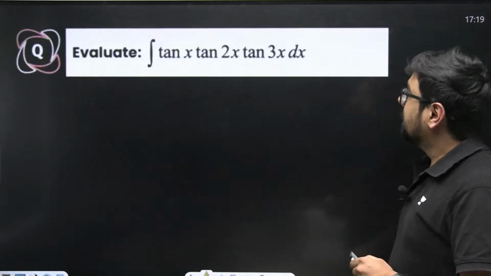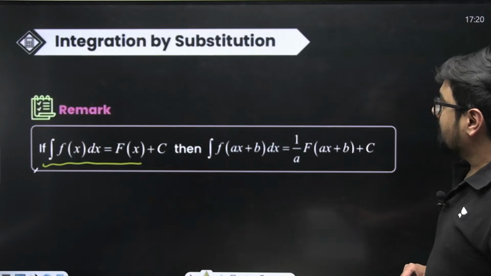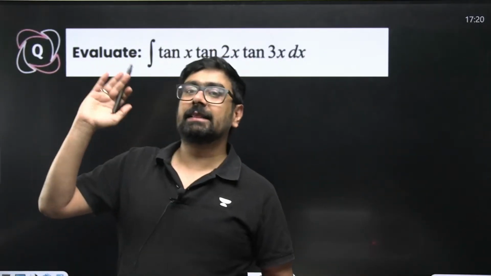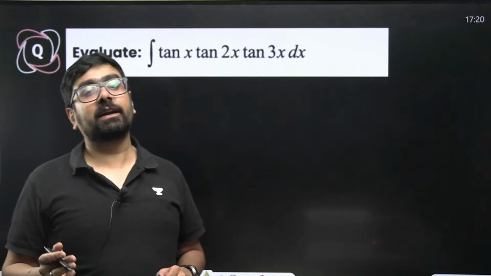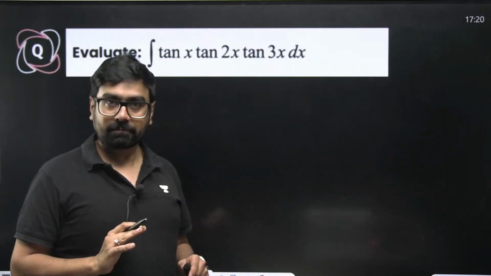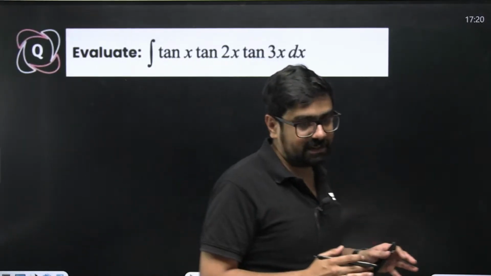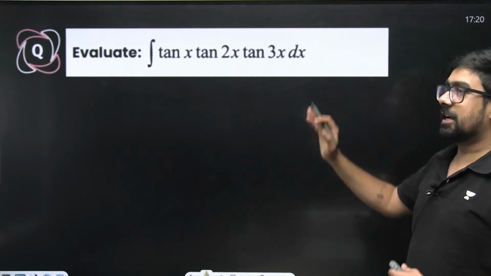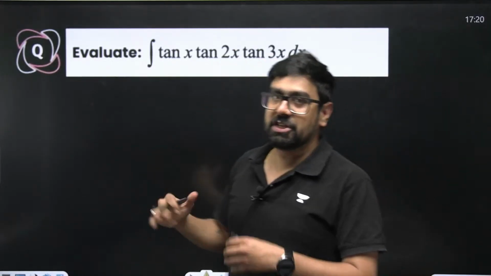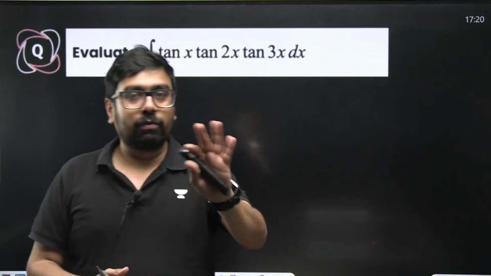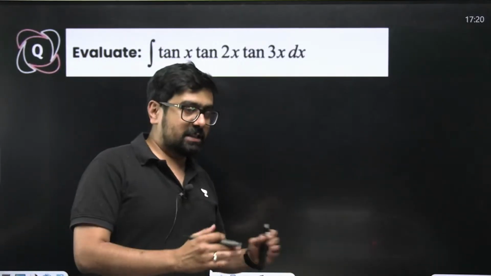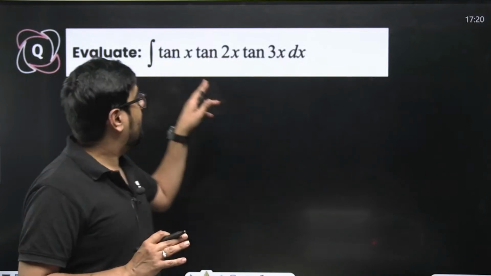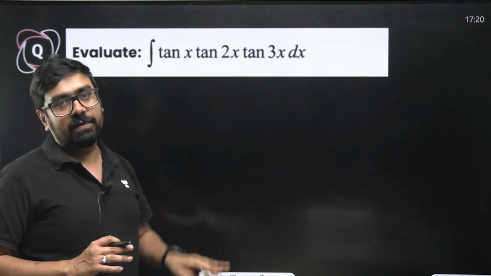Now see this one. We do not know the integral of tan 2x or tan 3x. What do we know? We know the integral of tan x. Correct. And just like in differentiation, we cannot generalize over here also. We cannot generalize that, okay, tan x, we know, we use chain rule or a product rule, we cannot do like that. Integration is very specific, so we have to learn and understand the standard formats. Tan x, tan 2x, tan 3x we have.